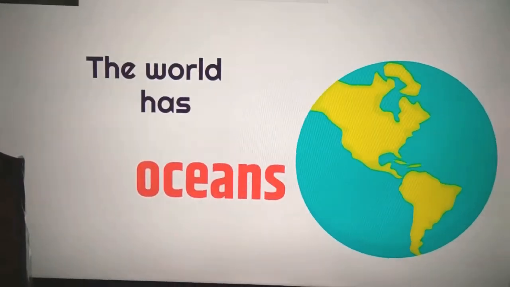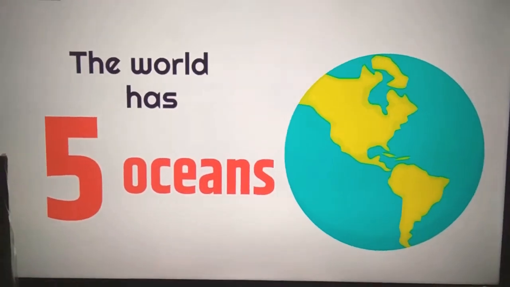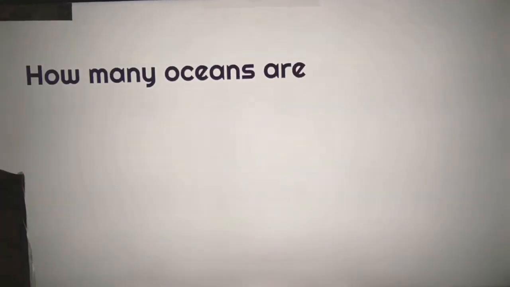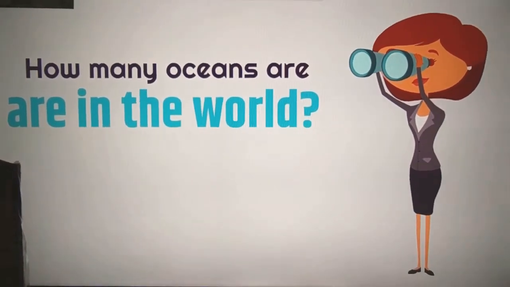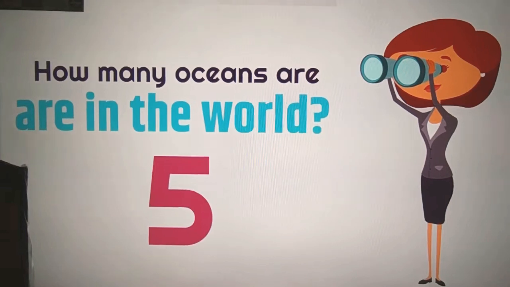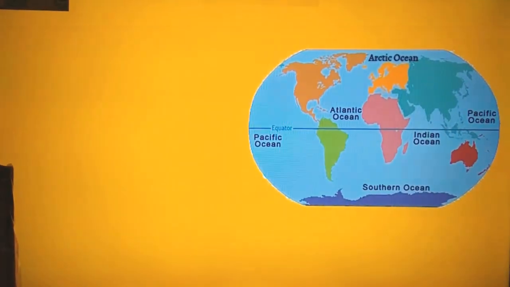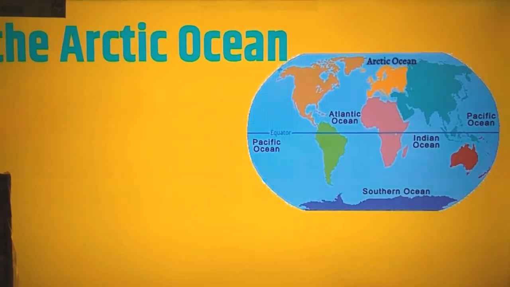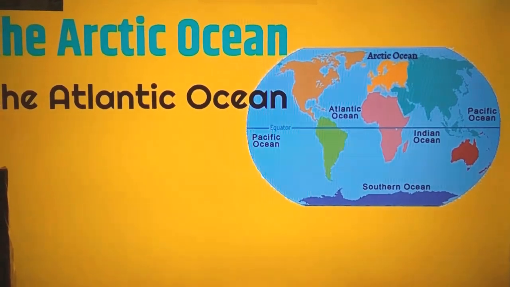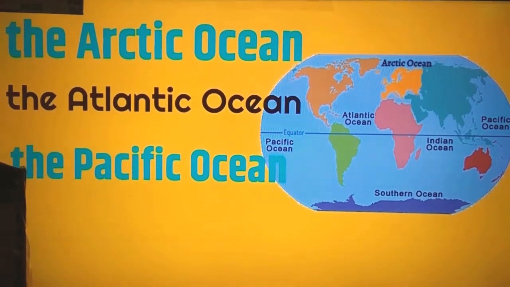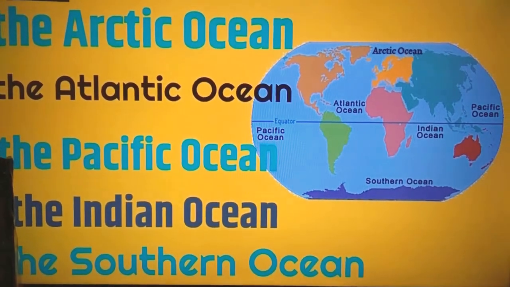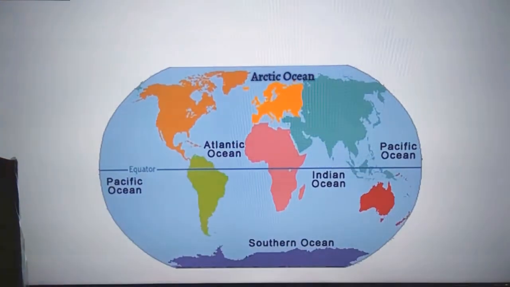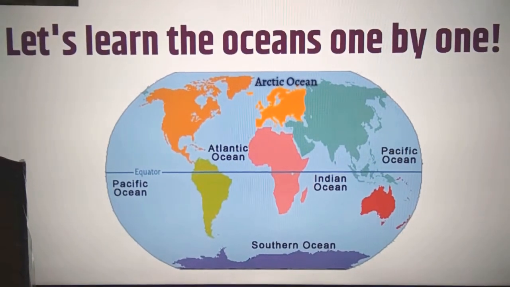The world has 5 oceans. How many oceans are in the world? The same amount of fingers you have on one hand. 5. So here are the world's oceans. The Arctic Ocean, the Atlantic Ocean, the Pacific Ocean, the Indian Ocean, and the Southern Ocean. Let's learn the oceans one by one.